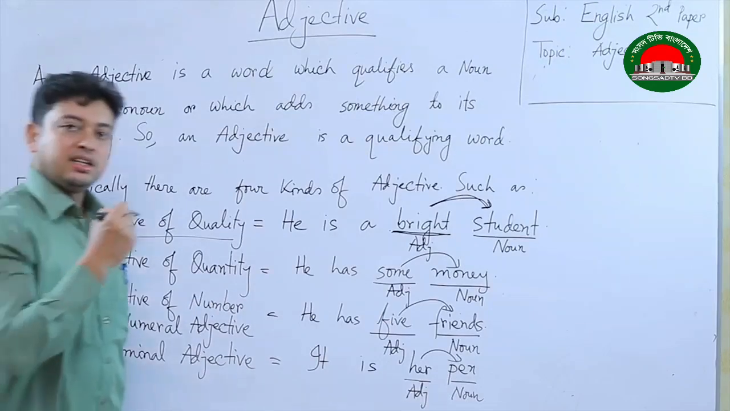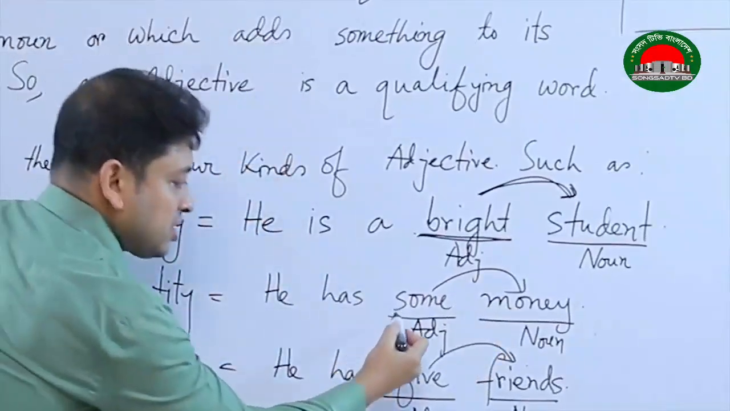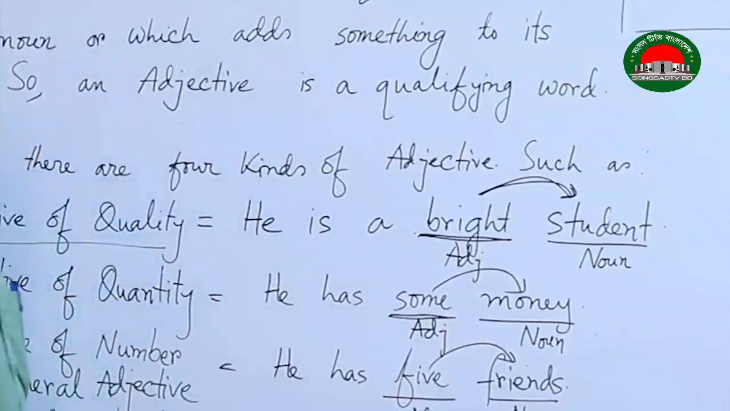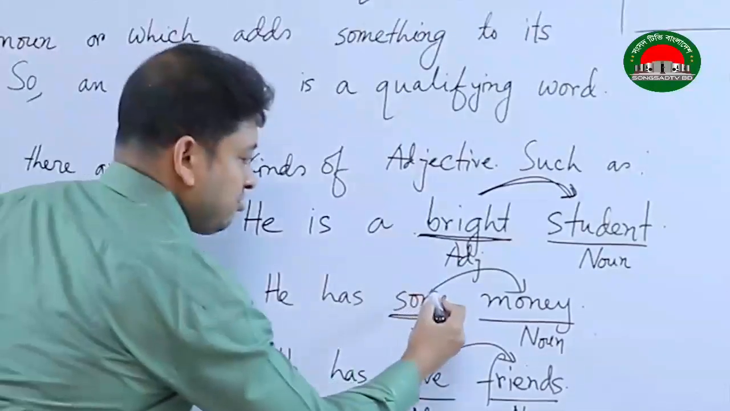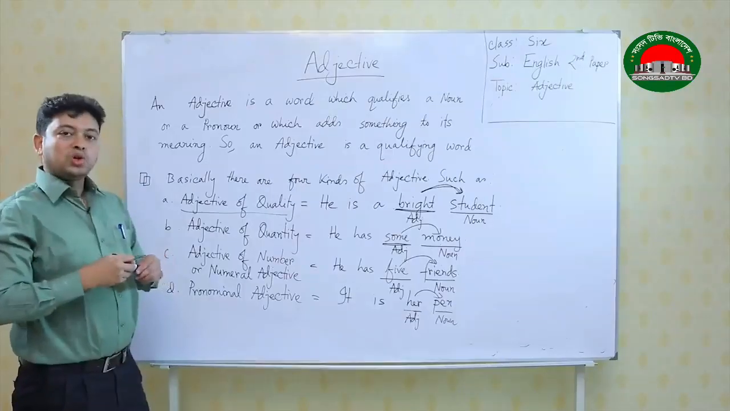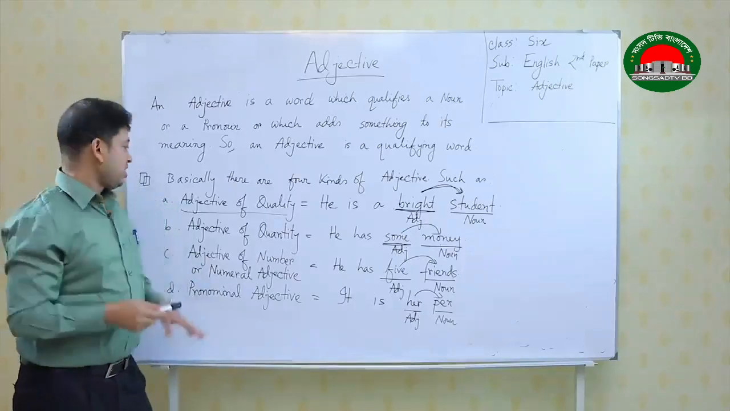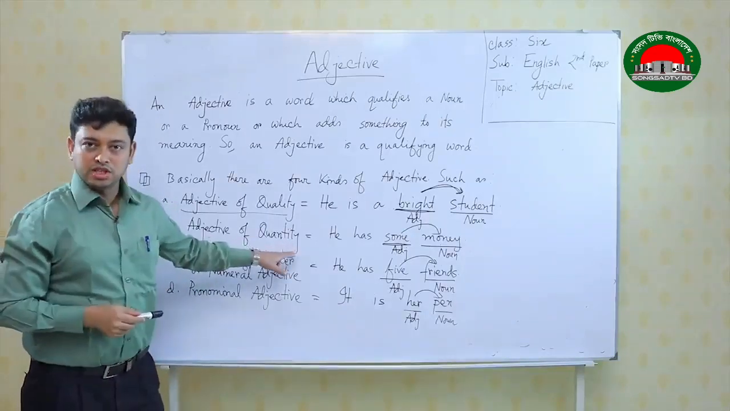Now, let us see the example. He has some money. Here the word some is an adjective. Why? Because it is qualifying the word money. Money is a noun. So, we are talking about the quantity of a noun. That is why this is adjective of quantity.